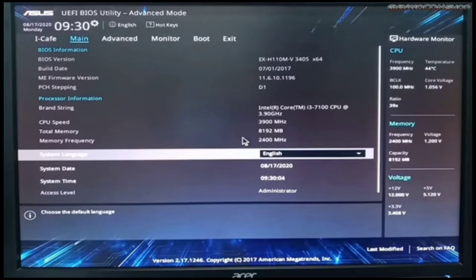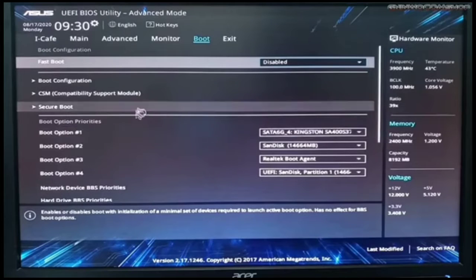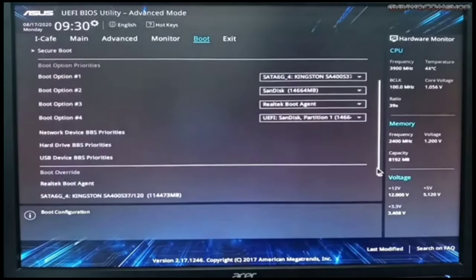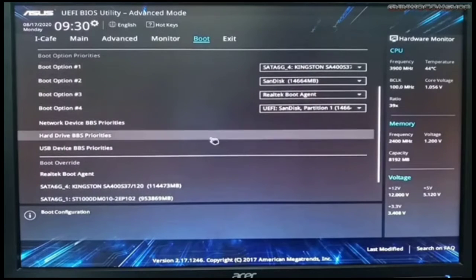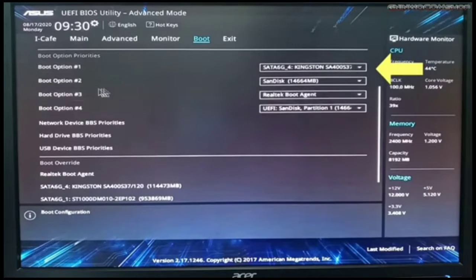So if you're going to install Windows 10, just click the button upper middle, then after you click, makita ato ang boot option priorities nya atong kailangan i-set kay ang boot option 1. Ang boot option 2, 3, 4 kay optional na. So boot option 1 kay i-set nimo kung asa nimo ibutang ang Windows 10.